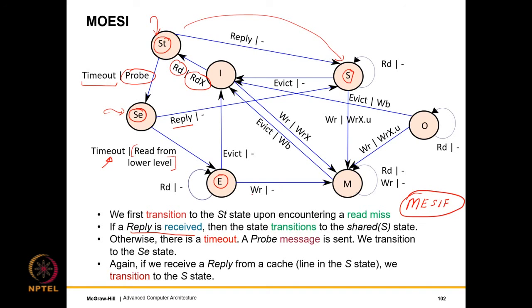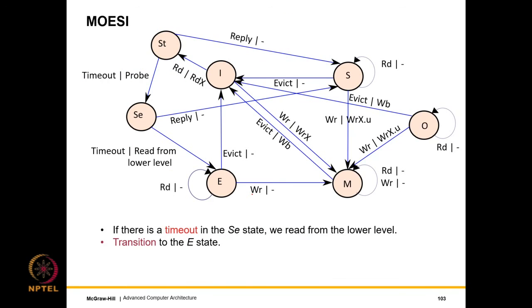I'll not describe it, but you can take a look at it in your free time. As I have said, if there is a timeout in the SE state, we read from the lower level and we transition to the E state. So this completes our description of the MOESI protocol with a write invalidate flavor.